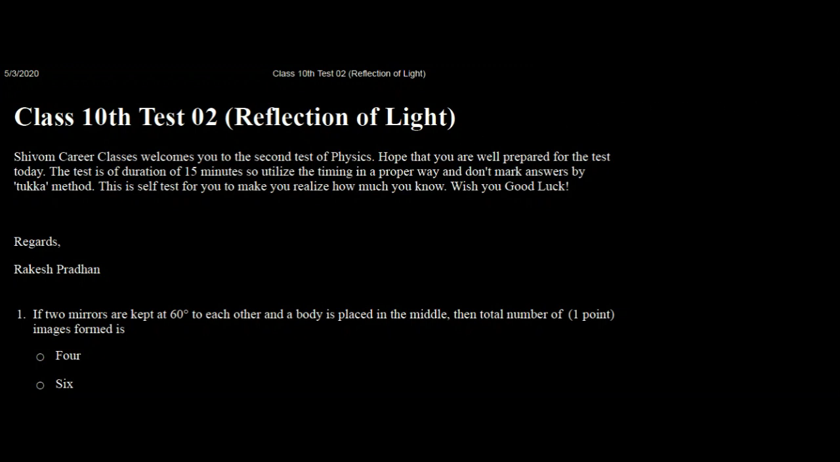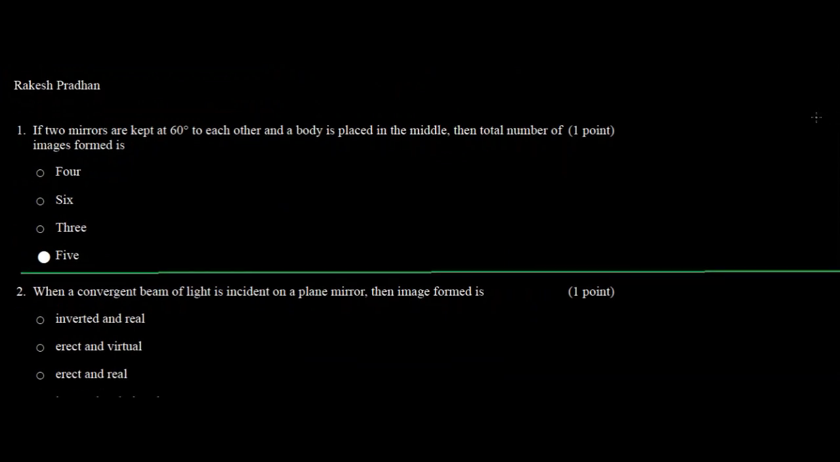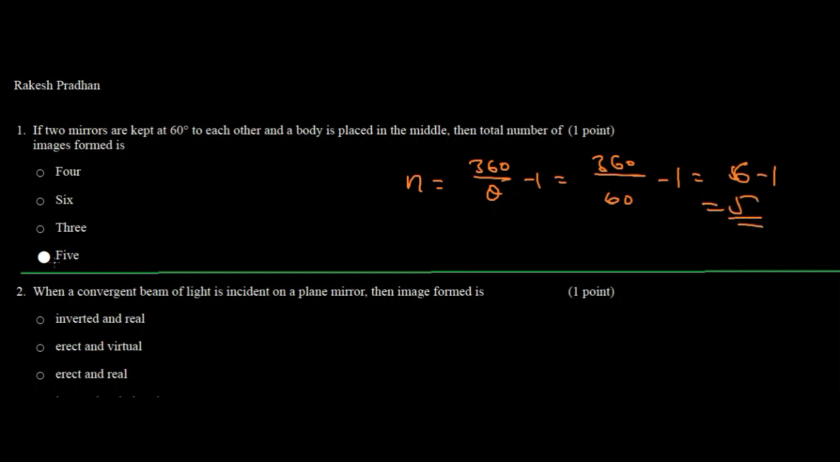So let's go through the questions first of all, right? First question says that if two mirrors are kept at 60 degrees to each other and a body is placed in the middle, then the total number of images formed is. So you already know the formula for the total number of images, which is 360 divided by theta minus 1, right? Theta here is 60 degrees, so 360 by 60 is 6, minus 1, that means 5. So the total number of images formed will be 5. This is going to be your correct answer.